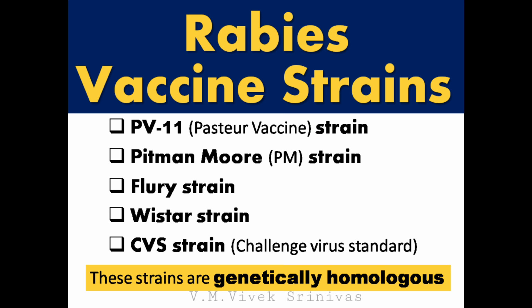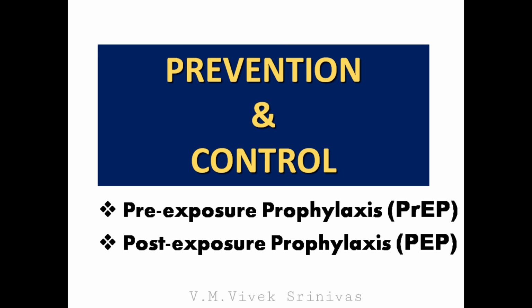These are the rabies vaccine strains: PV11 strain, Pitman-Moore strain, Flury strain, Wistar strain, and CVS strain. Molecular studies have shown that these strains are genetically homologous. Prevention and control. 2 different regimens are followed. One is for pre-exposure prophylaxis, that is, before dog bite or before exposure to the virus. And another is for post-exposure prophylaxis, that is, after dog bite or after exposure to the virus.